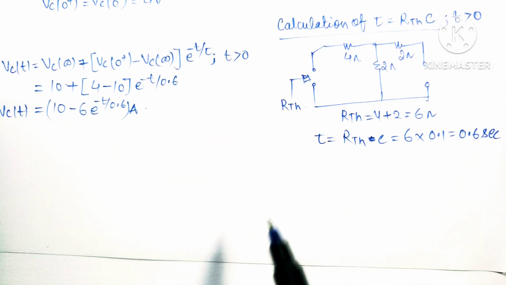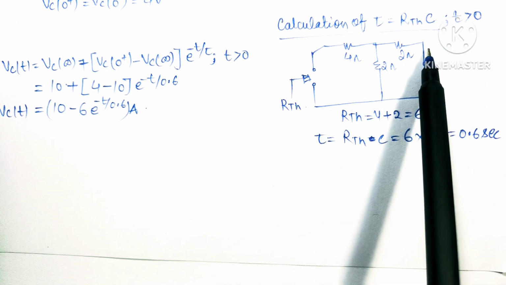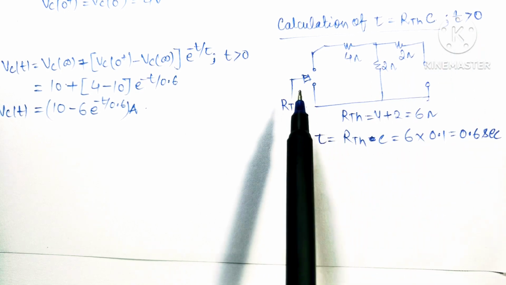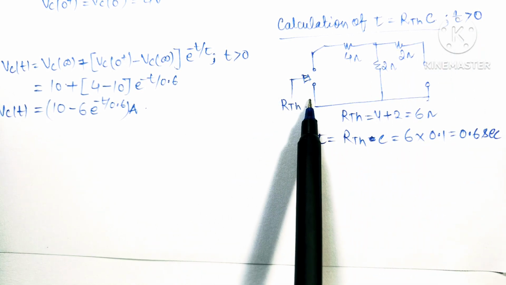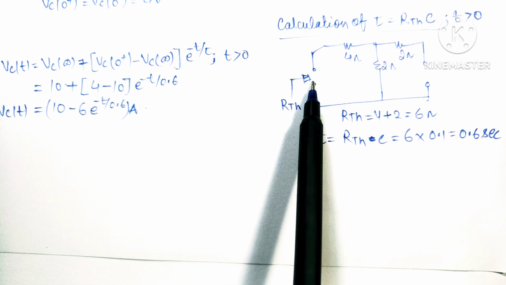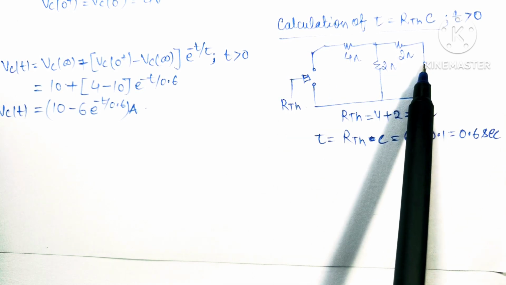Since we are finding voltage for t greater than 0 second, we will find the value of tau for t greater than 0 second. We have seen that for t greater than 0 second, this switch is at position 2, and here the capacitor was connected and here the 5 ampere current source was connected.